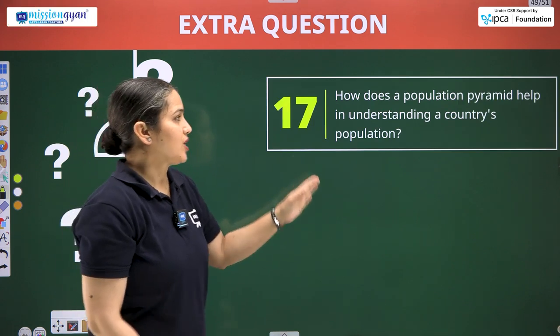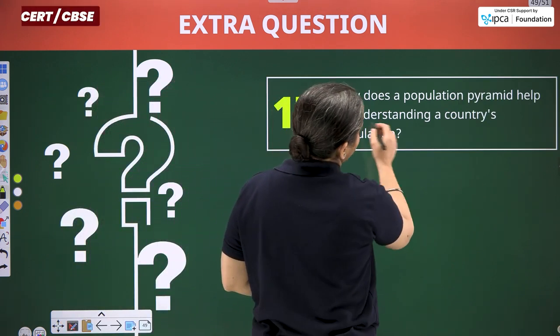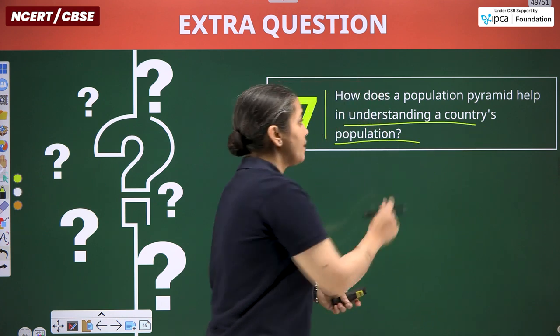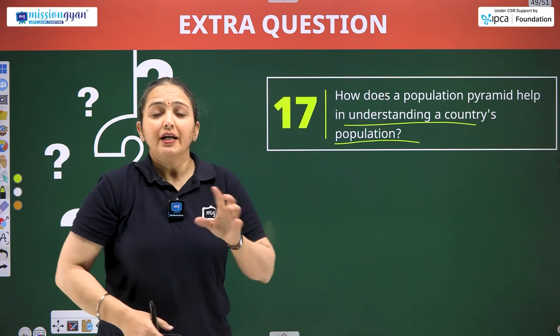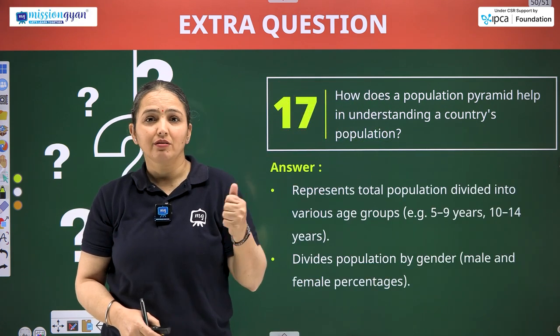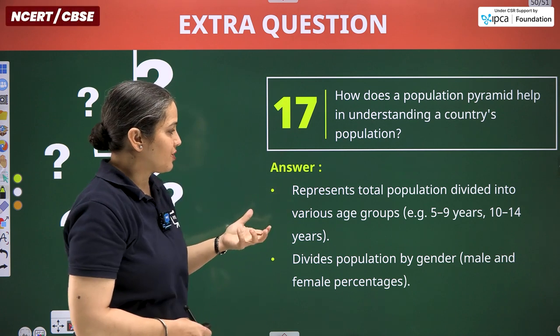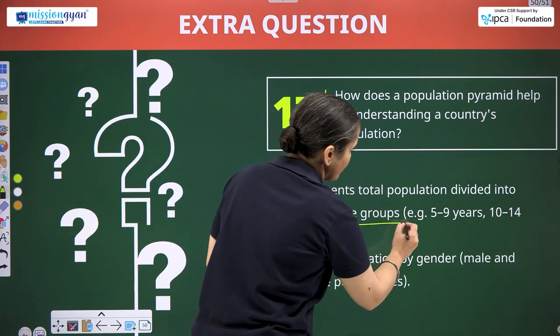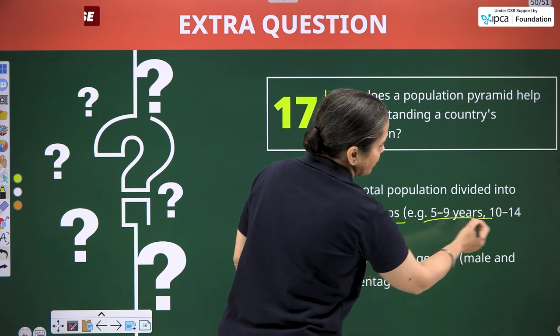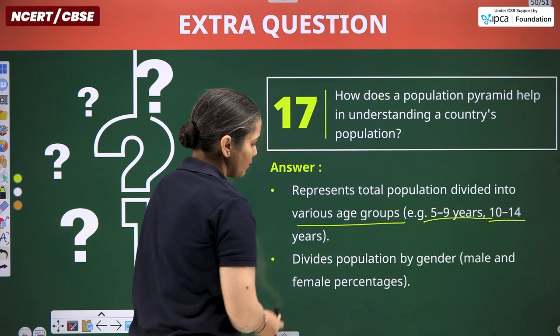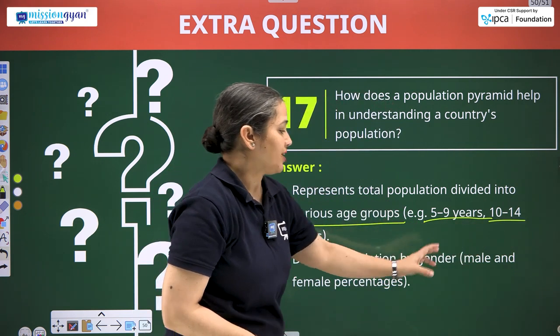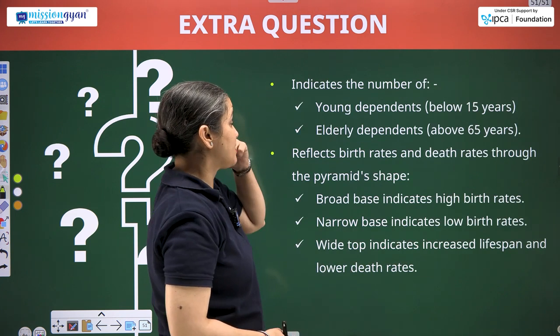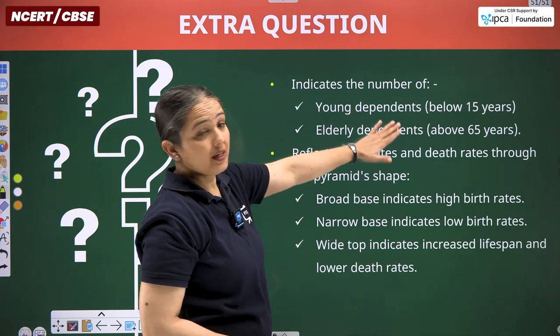Lastly, we do have the question, how does a population pyramid help in understanding a country's population? We have discussed that it studies age, sex, literacy rate and various other features. So it represents total population, divided into various age groups, 5 to 9, young ones, 10 to 14, again the young ones, divides population by gender, male and female percentages, indicates the number of young and dependent.